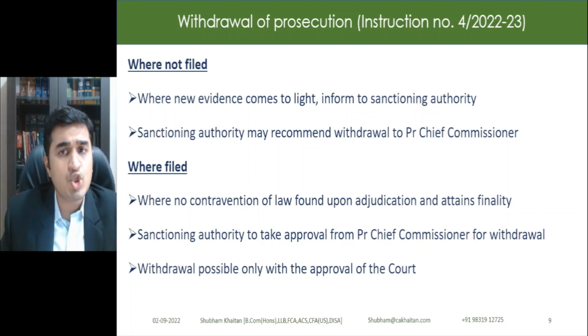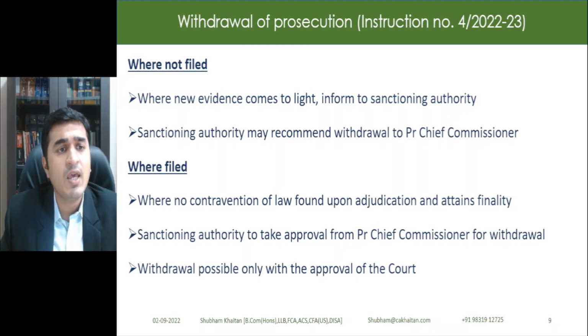Withdrawal of prosecution, where prosecution is not filed and they want to withdraw the proceedings for prosecution. When new evidence comes to light, inform the sanctioning authority. So let us say the sanction is obtained, the commissioner has sanctioned, but this was not filed before the court.